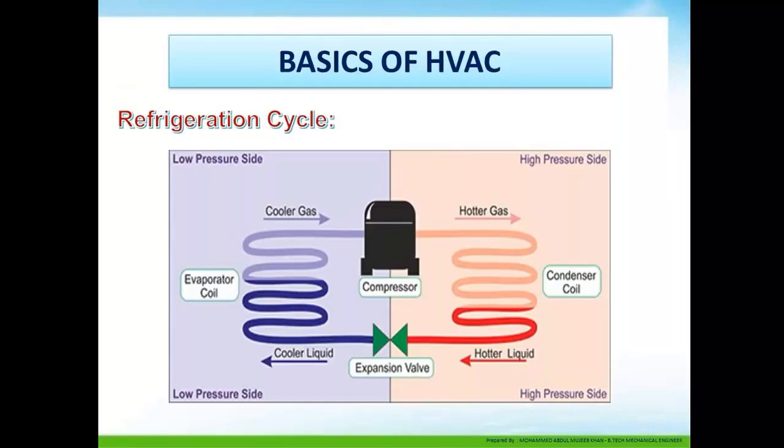The expansion valve, depending on the requirement, flows the cool liquid out, and it passes through the evaporator coil and again becomes cool gas. The cool gas is passed to the compressor. The process of cooling happens at the evaporator coil, which is also known as the cooling coil.